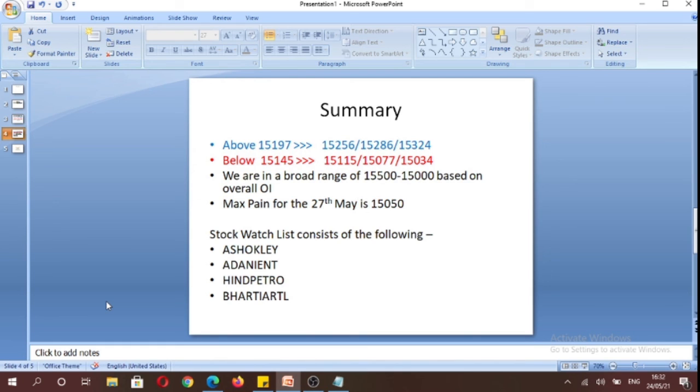And once again, I would be repeating that by 9:45 p.m. or 10 p.m. I would be sharing a blog post in which you would be able to see our biased long or short stock watch list as well.